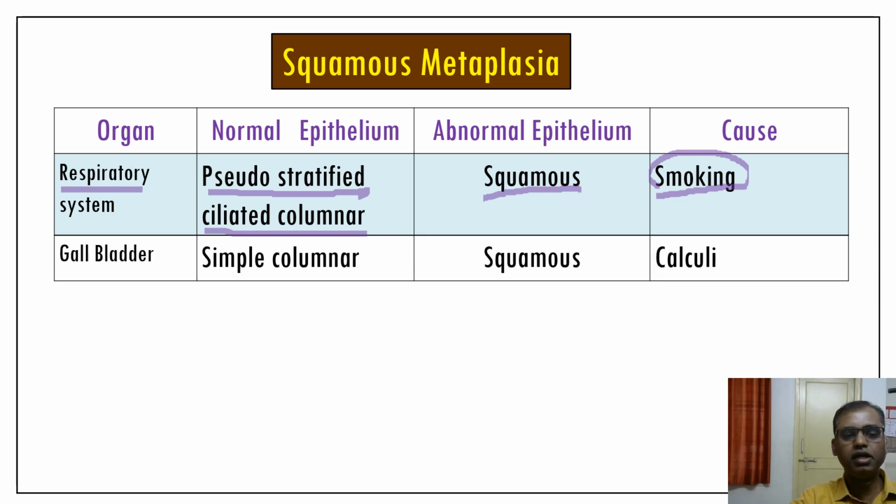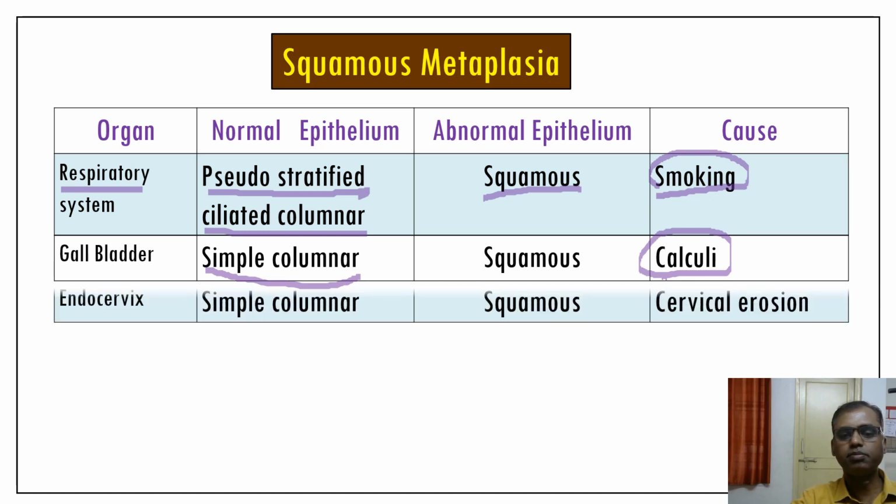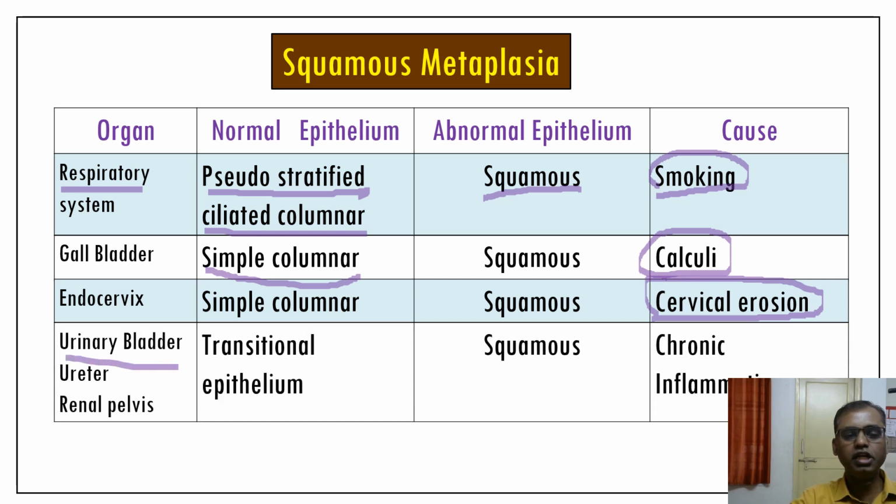Another example is the gallbladder, normally made up of simple columnar epithelium. Due to calculi or the presence of stones, the normal simple columnar epithelium changes into squamous epithelium. And the endocervix is normally made up of simple columnar epithelium. Because of cervical erosion pathology, the normal columnar epithelium changes into squamous epithelium. The urinary bladder, ureter and renal pelvis are normally made up of transitional epithelium. Due to chronic inflammation, the transitional epithelium is converted into squamous epithelium. So these are the typical examples of squamous metaplasia.